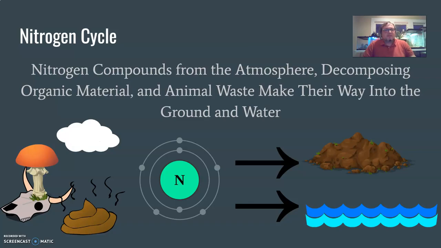previous cycles. So the first thing to look at, nitrogen compounds from the atmosphere, decomposing organic matter, and animal wastes make their way into the ground and water. So it can travel in a couple of different pathways. So here we've got the atmosphere, here we've got a decomposer breaking down some animal matter and some fecal material. All of these contribute to nitrogen that's present in the environment.